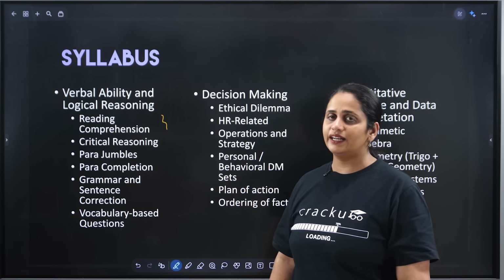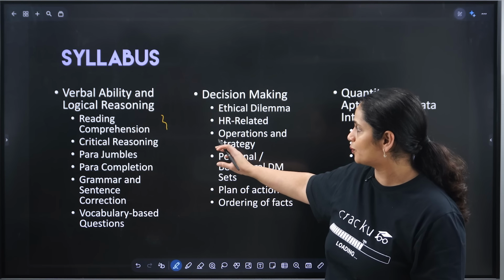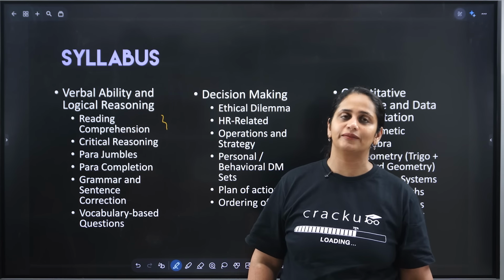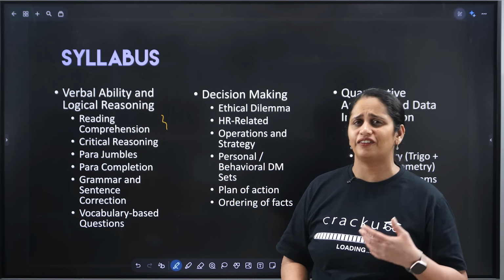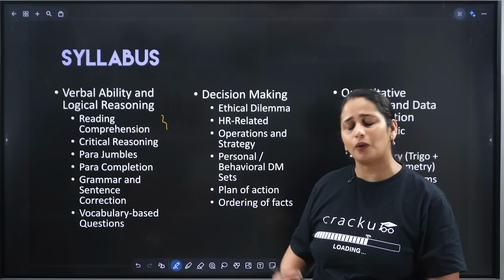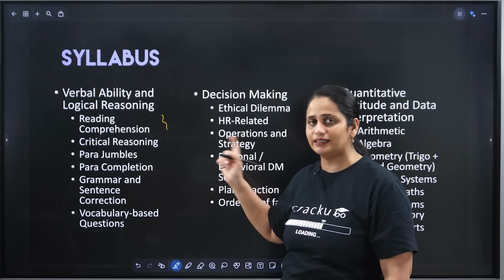After reading comprehension, I feel the second most important part of the VALR section is critical reasoning. Critical reasoning means identifying assumptions, identifying plans of action, identifying what weakens and what strengthens. All those kinds of questions come quite a bit in this section.